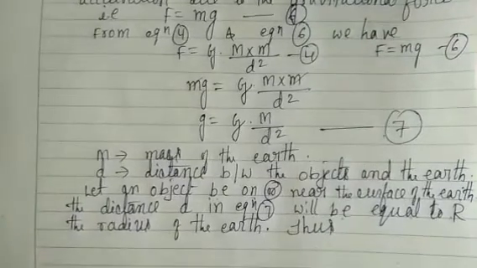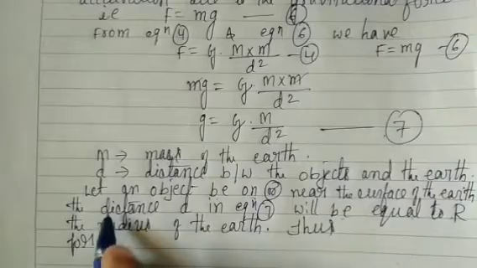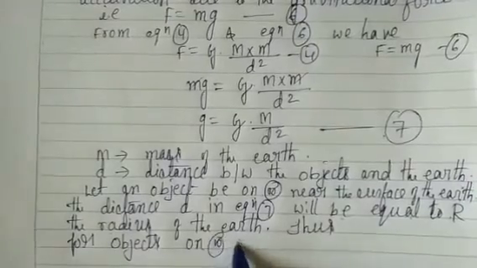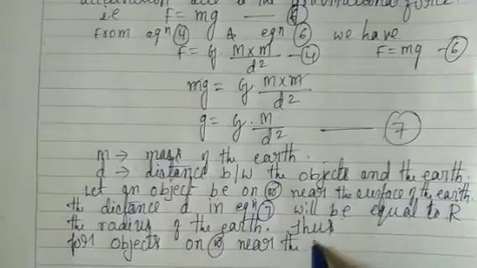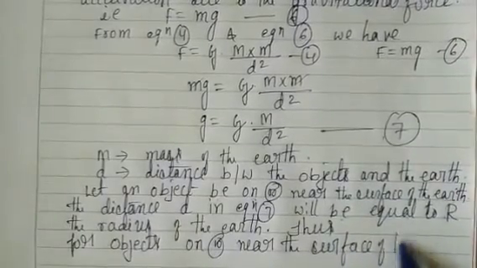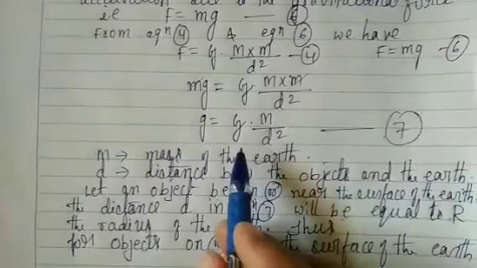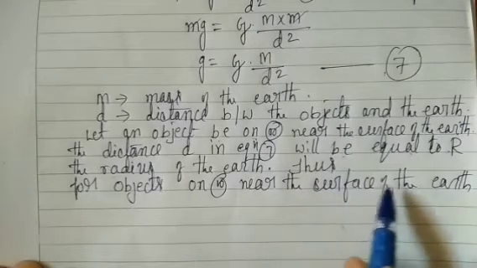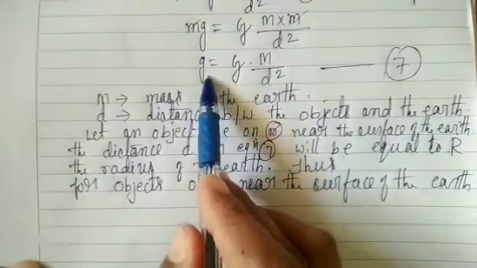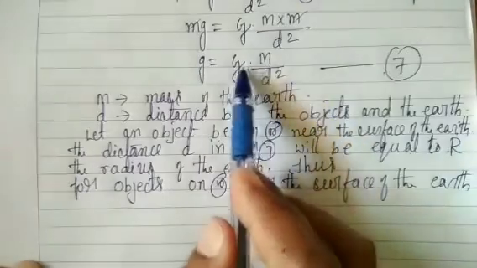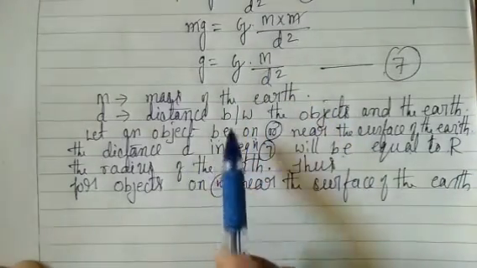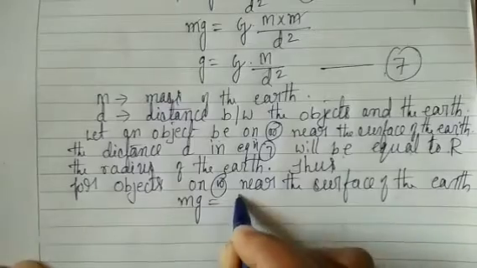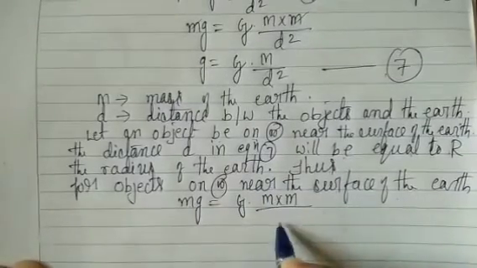Thus for objects on or near the surface of the earth, g is equal to G M by R square, whereas d will be equal to R. Once again, mg is equal to G M m by R square.